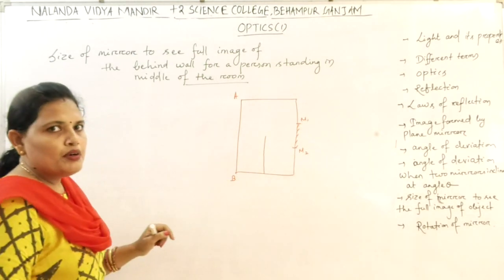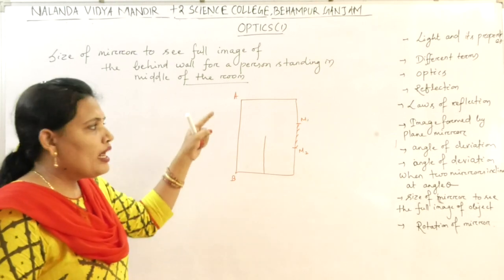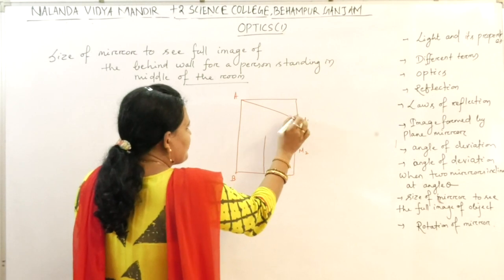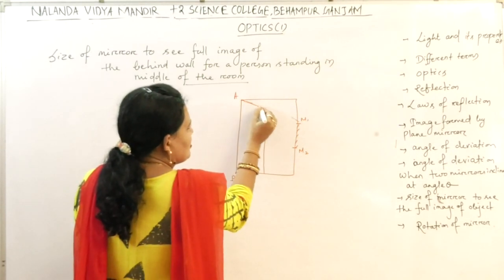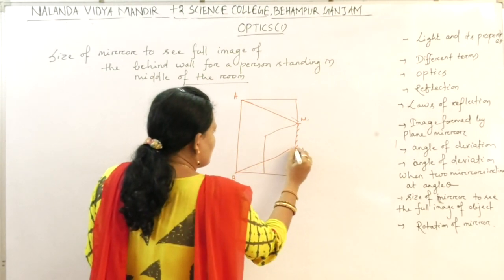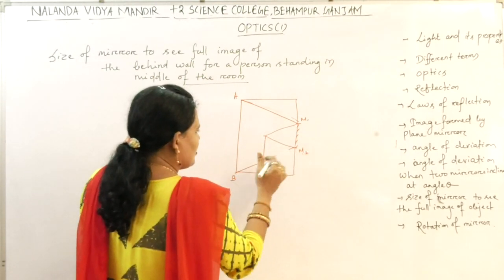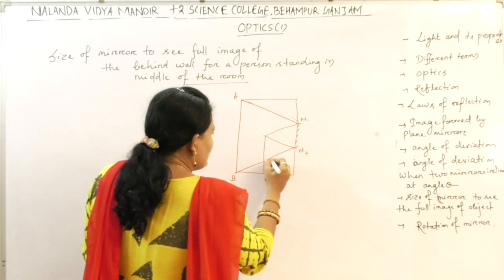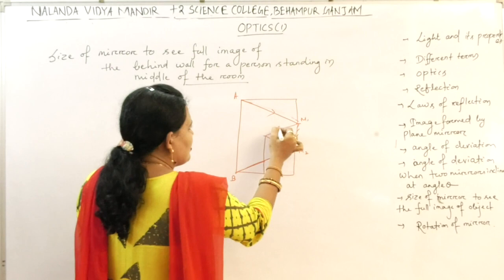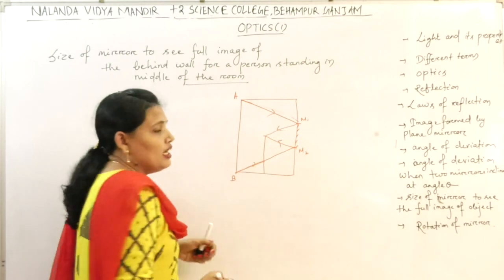Now when he is able to see the full image of the wall, every ray must reach the eye. Then he is able to see the image.